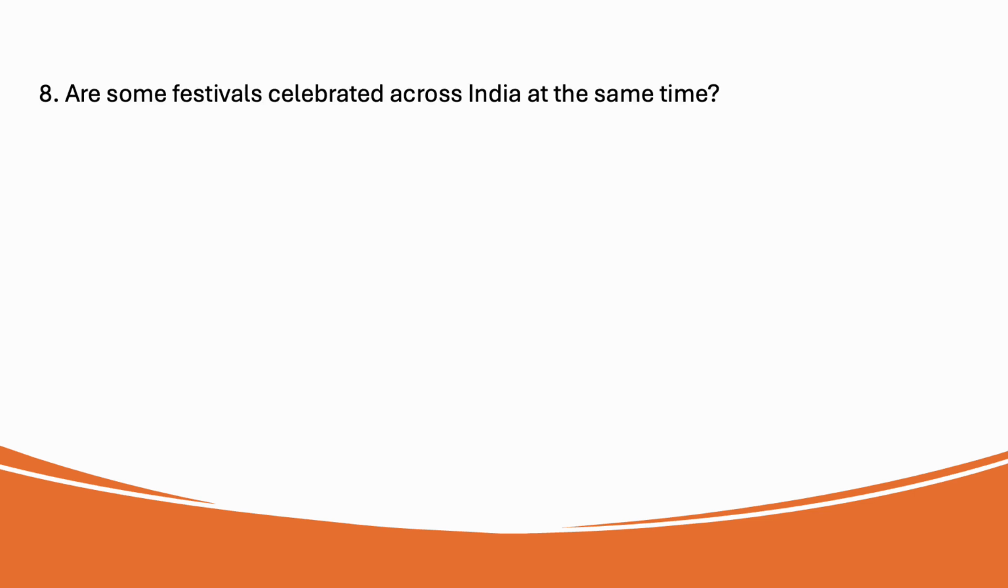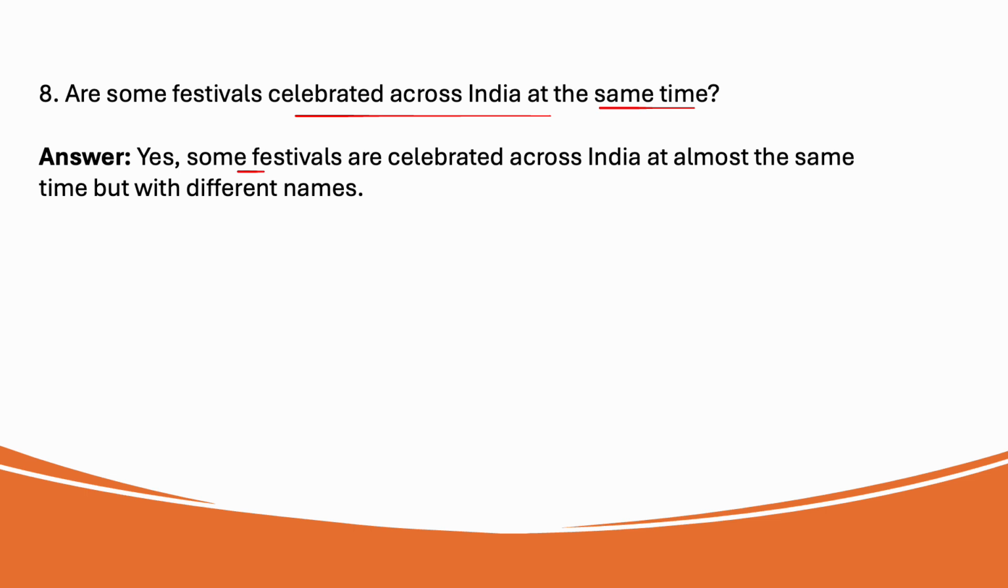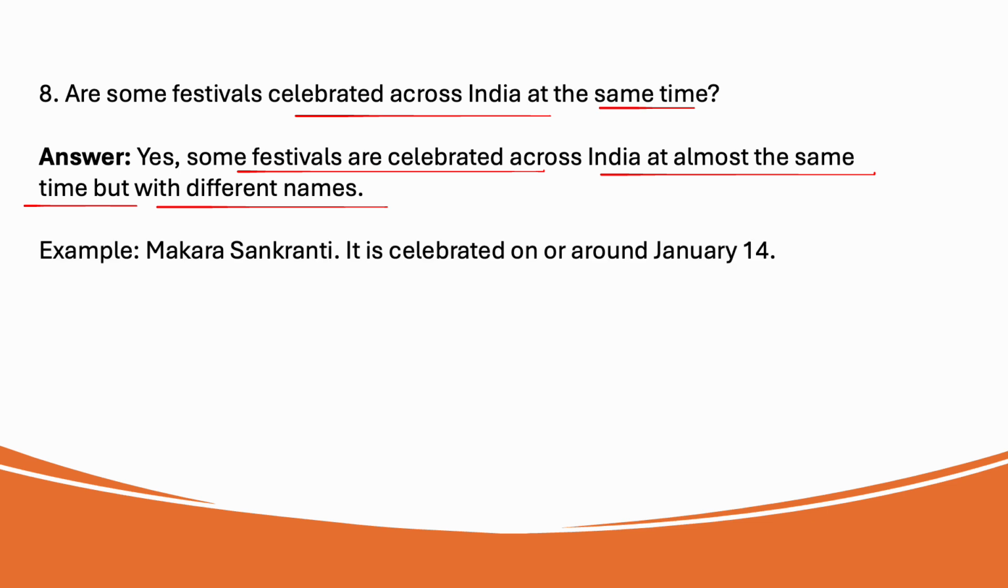Are some festivals celebrated across India at the same time? Yes, some festivals are celebrated across India at almost the same time but with different names. For example, Makara Sankranti is celebrated on or around January 14. In Tamil Nadu, it is called Pongal, but in Assam, it is called Bihu.